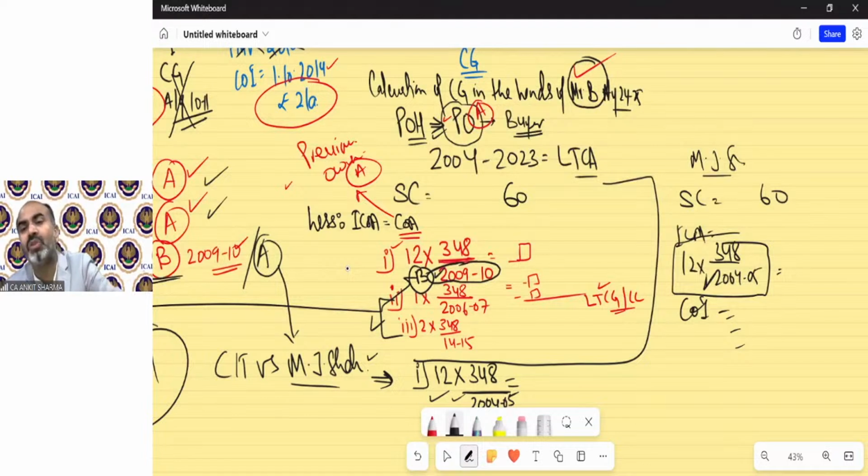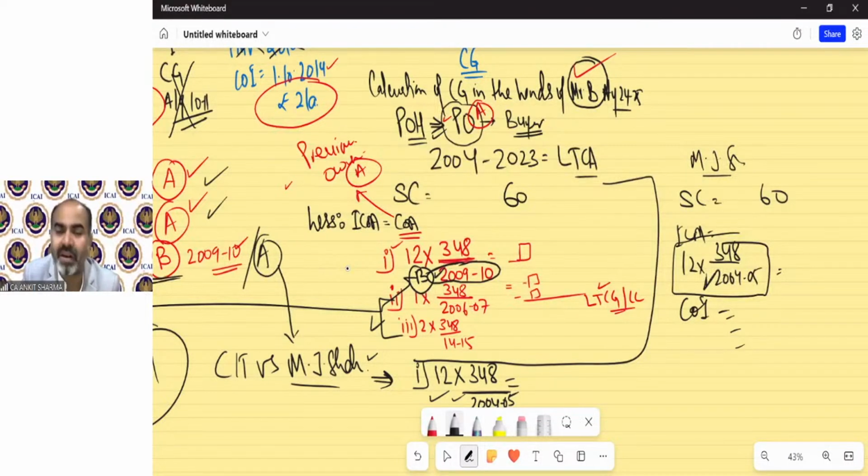with the help of Manjula J. Shah. So do not think that you have to calculate a lot of things. Everything will remain the same: the period of holding, the sale consideration, the cost of improvement concept. Just one value needs to change, so your calculation part will change. It will take not more than 1 or 2 minutes in the examination.